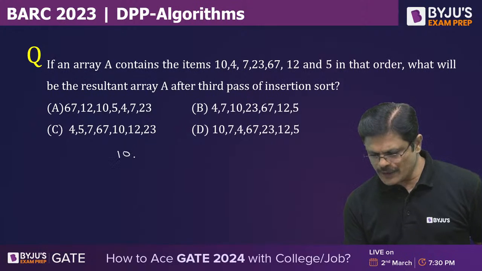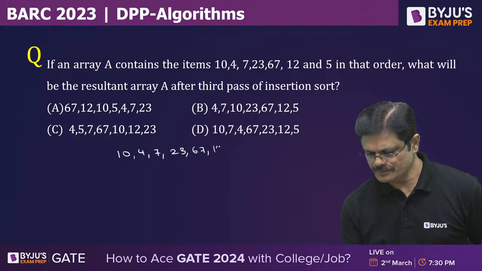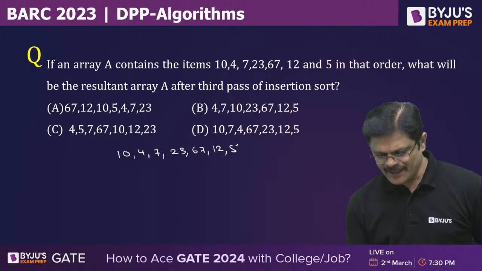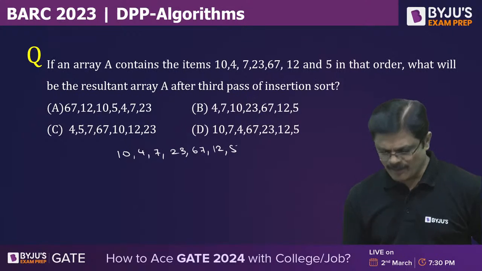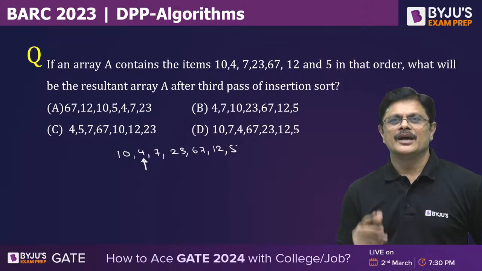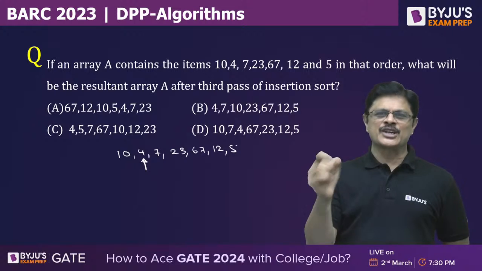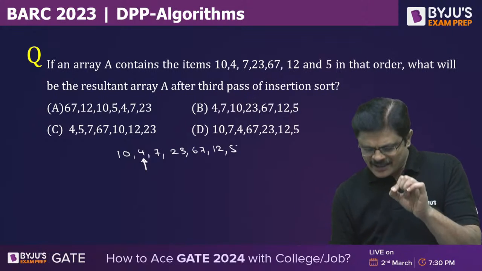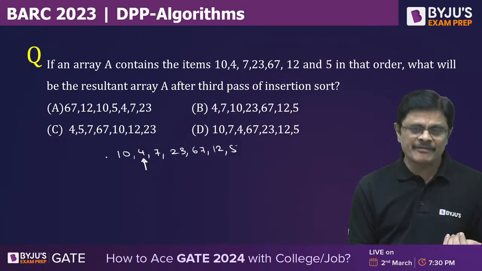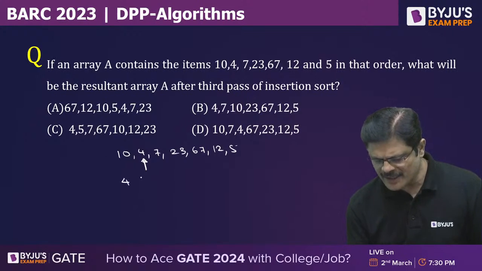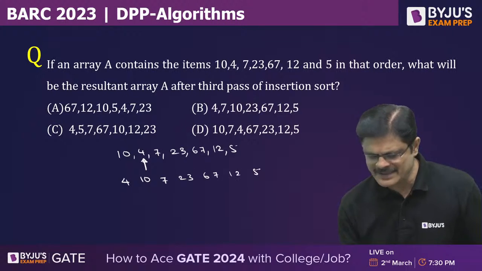So when you do the insertion sort for this particular array, the first pass will be just as it is, since it is a single element, no problem. In the second pass, the pass actually starts from here. This element has to be placed in its correct position. So you check whether 10 is larger than 4, yes, you have to move left, no further element. So 4 will come here and 10 will go here. 7, 23, 67, 12 and 5 stay as they are.